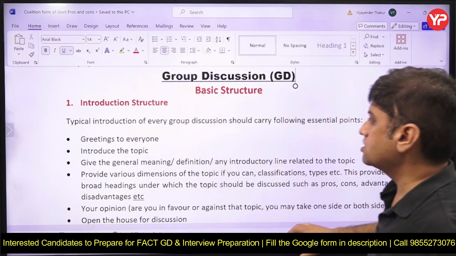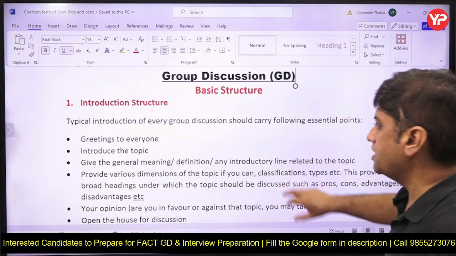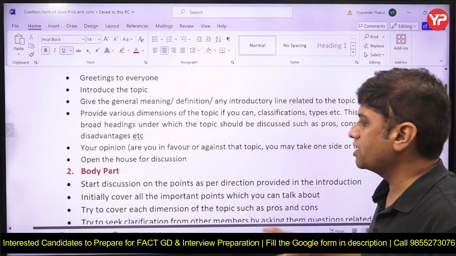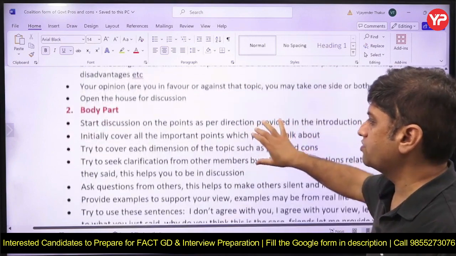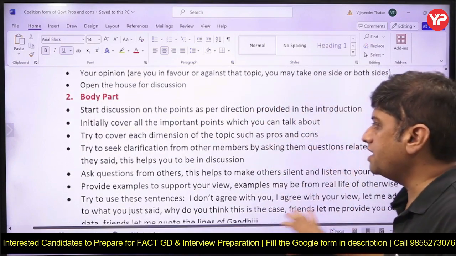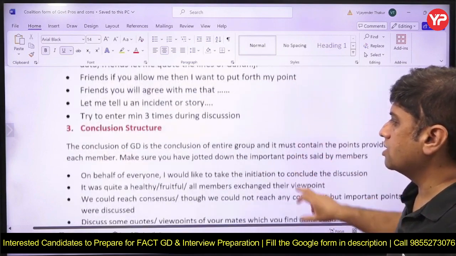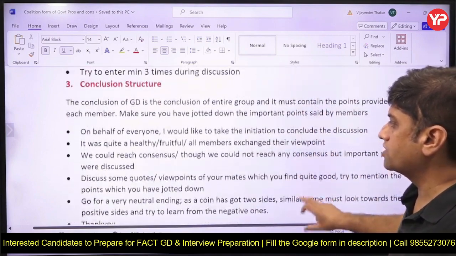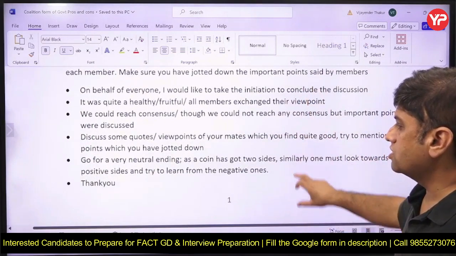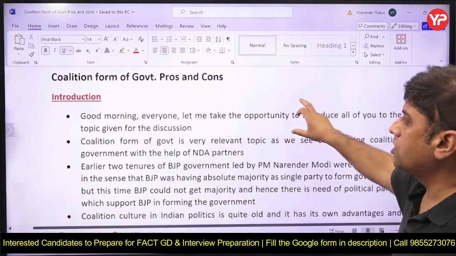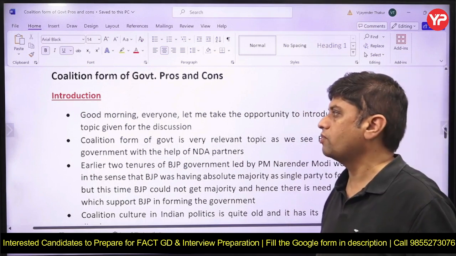Now the introduction structure: you greet everyone, then you introduce the topic to them, and then you say something about the topic, and then in the body part you participate with others. Read these couple of points so that you understand what the introduction, the body and the conclusion are. You should know how it is to go. Now let me take you to the topic directly: the coalition form of government.